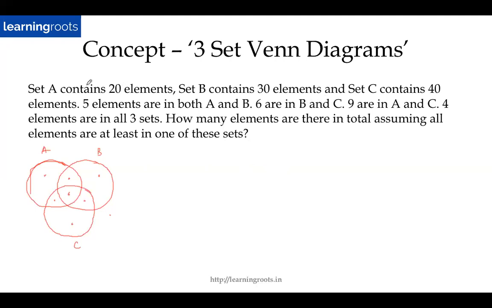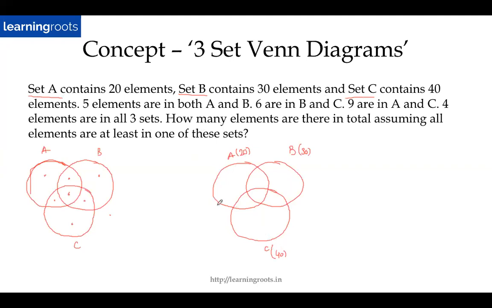So there are three sets again. The first thing, as I told you in set theory questions, is to identify how many sets there are. So here we have three sets. When I identify that there are three sets, I will start drawing the Venn diagram for this. So this becomes A, this becomes B, this becomes C. I will write the number of elements belonging to each set just next to whichever set that number belongs to. So in this case, A contains 20 elements. So I'll write 20 just next to A. B contains 30. So I'll write 30 next to B. And C contains 40. So I'll write 40 next to C.